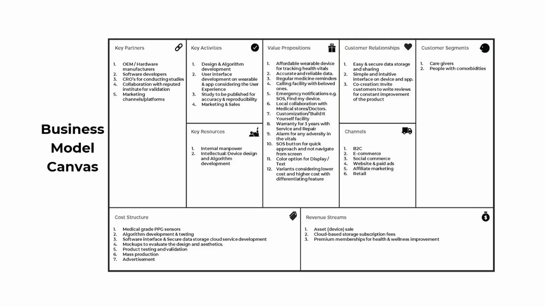The customer segments were specifically the caregivers and people with comorbidities. So the key revenue streams were the asset sale, cloud-based storage subscription fees, and premium memberships for health and wellness improvement. The key partners were OEM and hardware manufacturers, software developers, collaboration with reputed institutes, marketing channels, platforms. Some of the key activities involve design and algorithm development, the user interface development, app development, study of the published research.